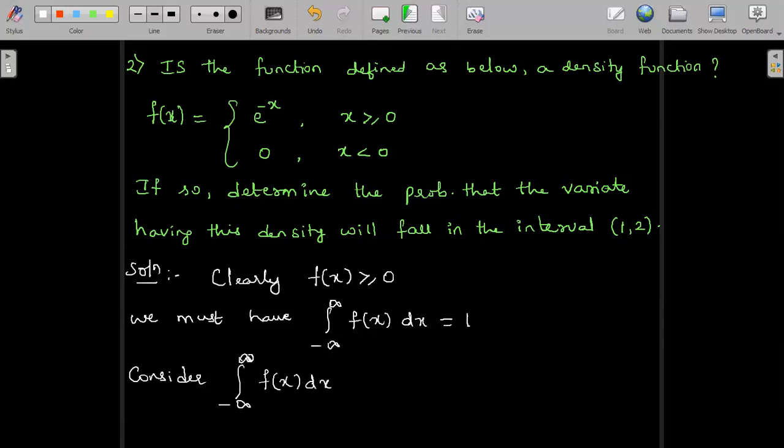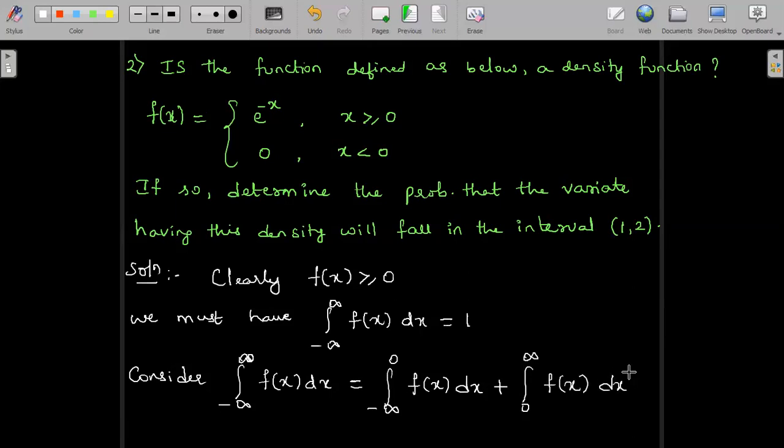We observe that f of x takes a non-zero value only in the positive interval, that means 0 to infinity. In the negative interval minus infinity to 0, f of x is equal to 0. So I have to split my integral as integral minus infinity to 0 of f of x dx plus integral 0 to infinity of f of x dx.